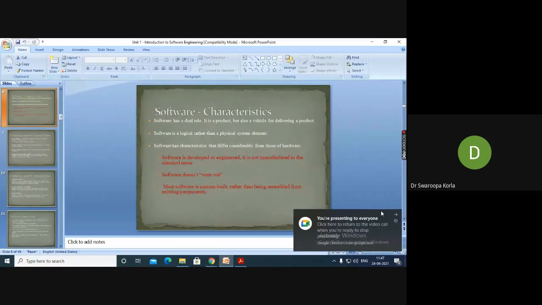My question is, what are the characteristics of software? What are the software characteristics? Tell me in the simplest way.